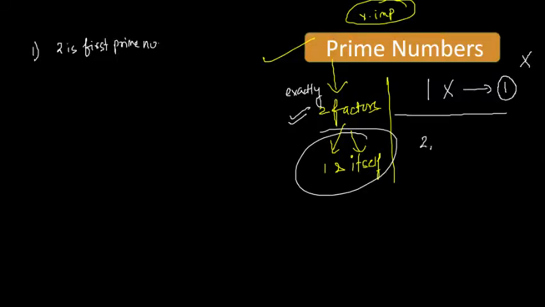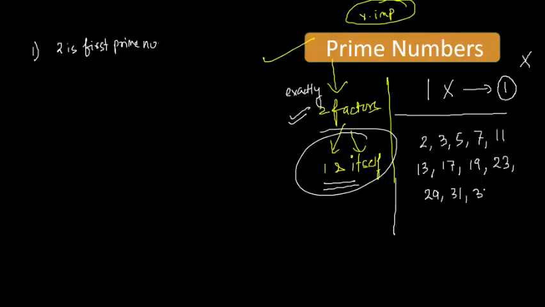So the first prime number is 2, then 3, then 5, then 7, then 11. I am not writing some of the numbers because they are divisible by some other number except these two. After 19 we have 23, 29, 31, 37, 41, 43, 47. These are called prime numbers, which are not divisible by any other number. So 2 is the first prime number.